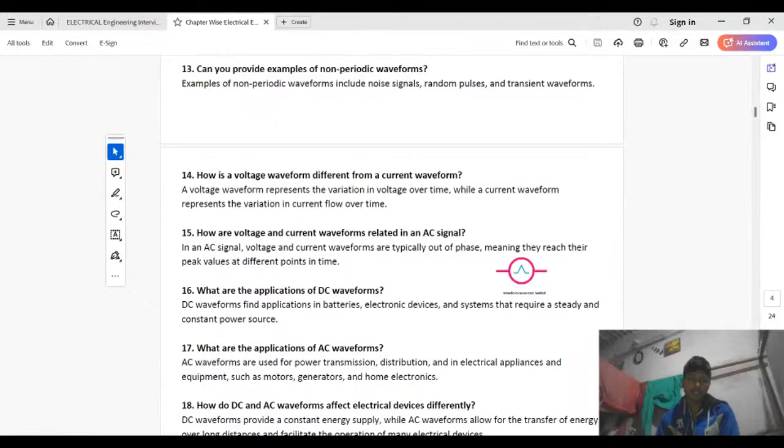How is a voltage waveform different from a current waveform?